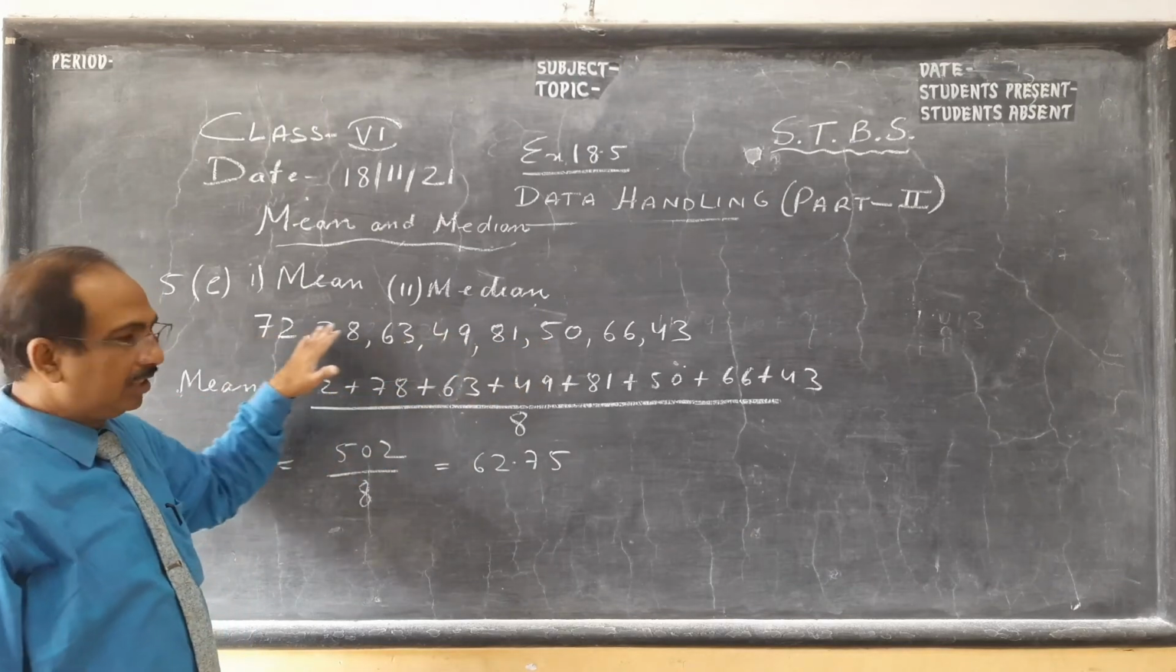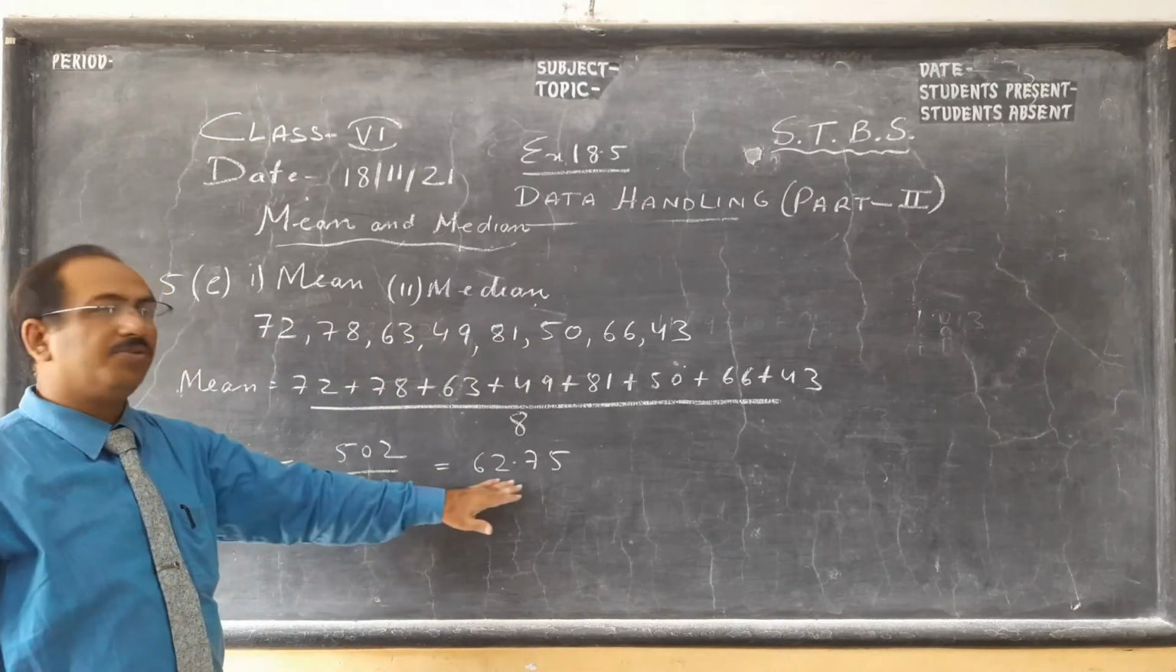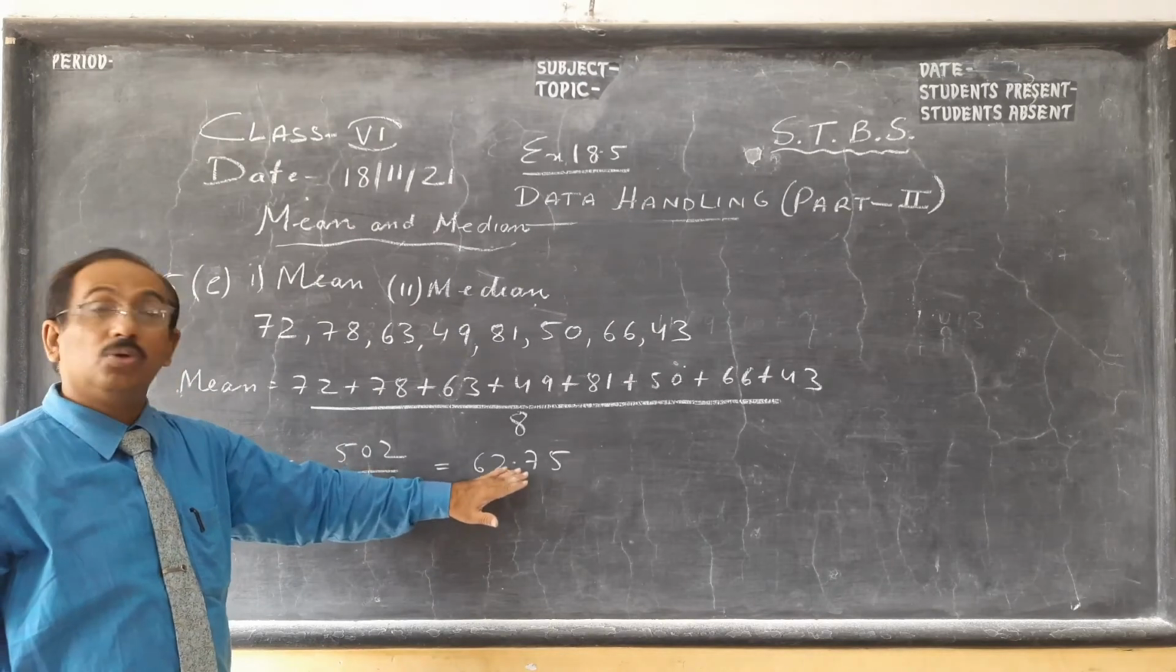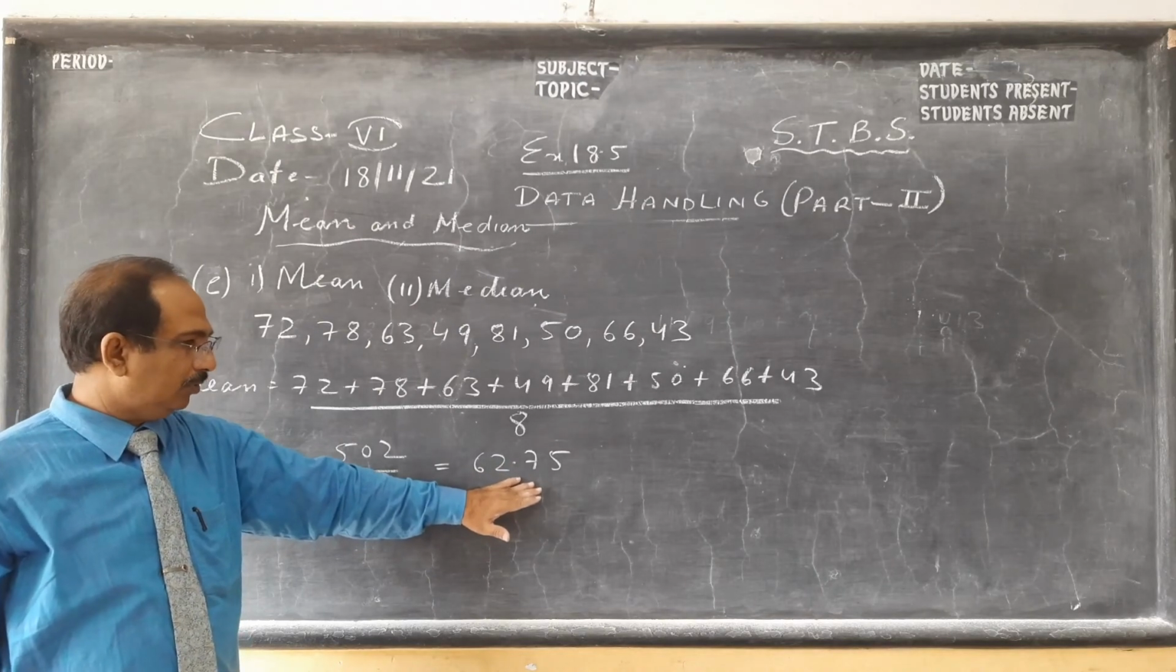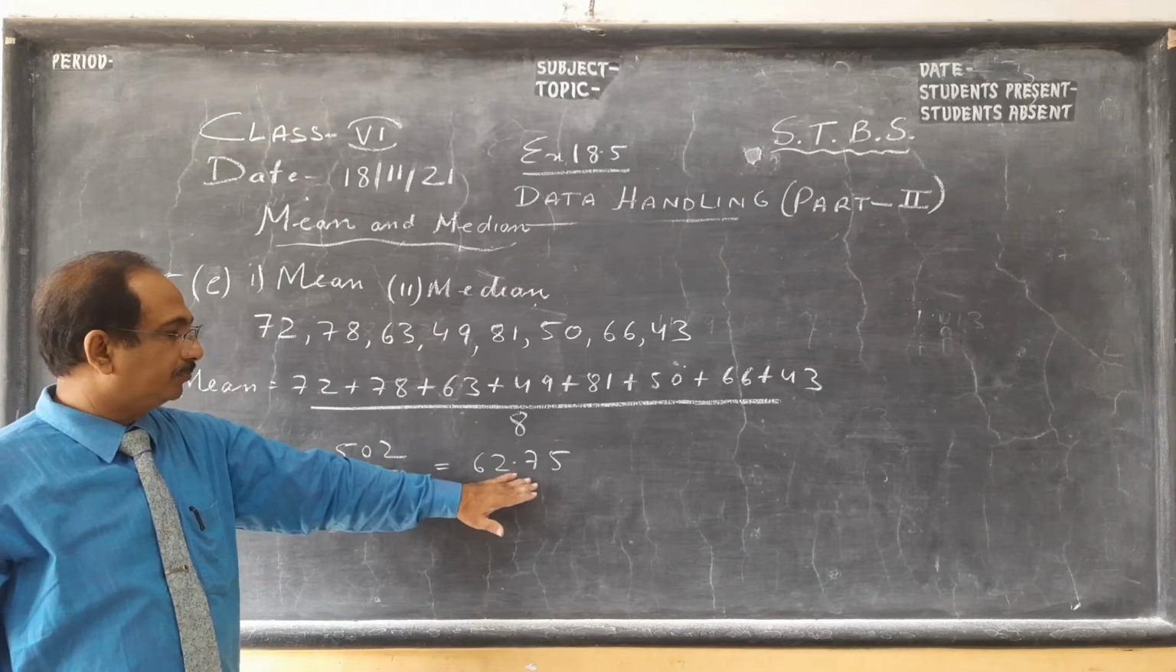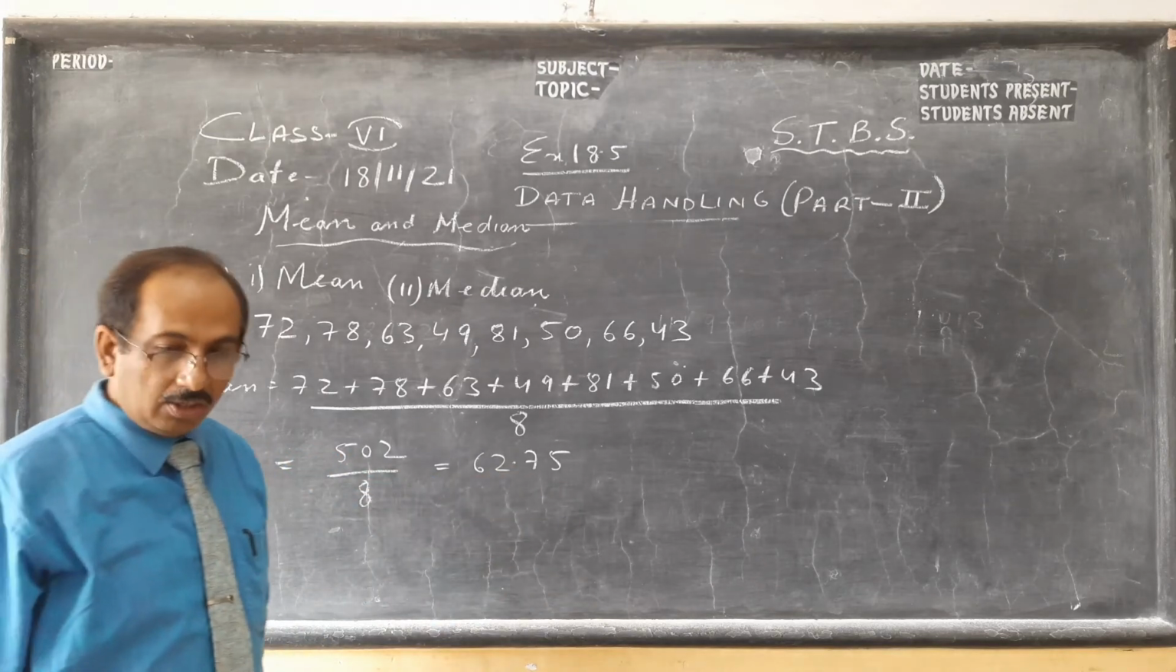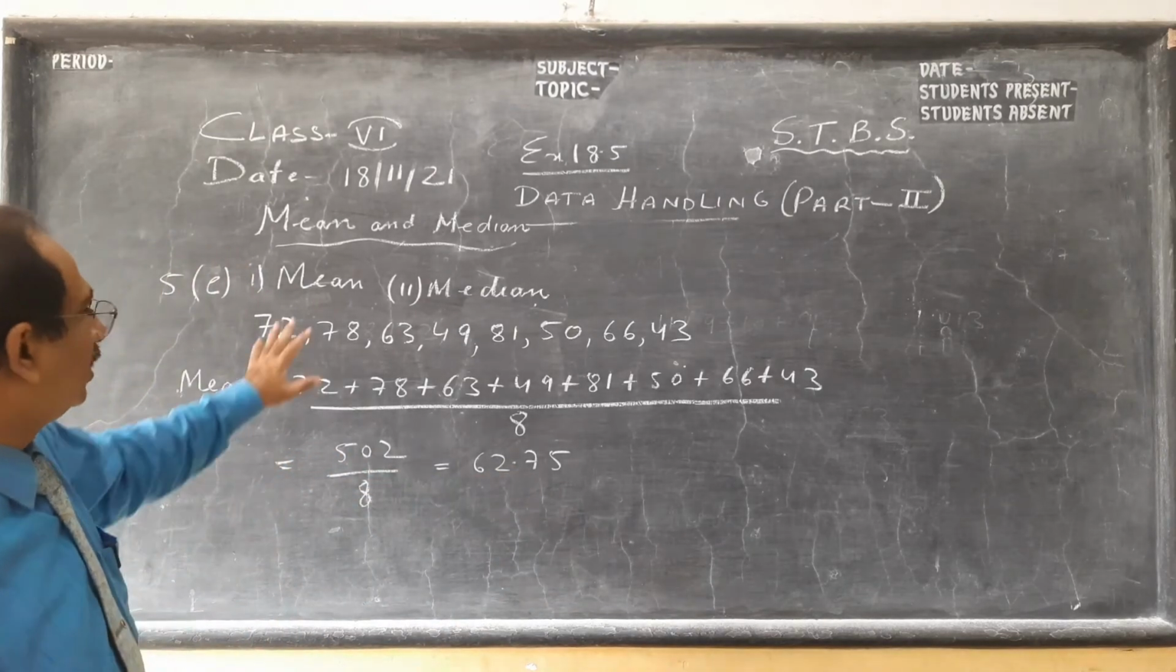This is called raw data. We divide by 8, and if you divide, I know that much division you know, don't use a calculator. Okay, and you will get 62.75. Now the main thing which I wanted to explain is median. Why I did mean?